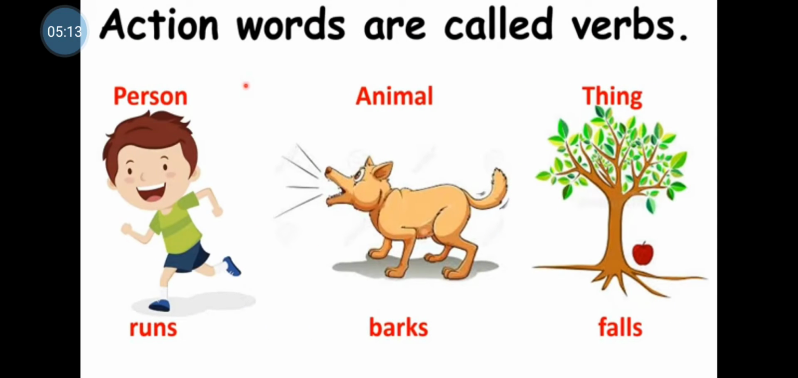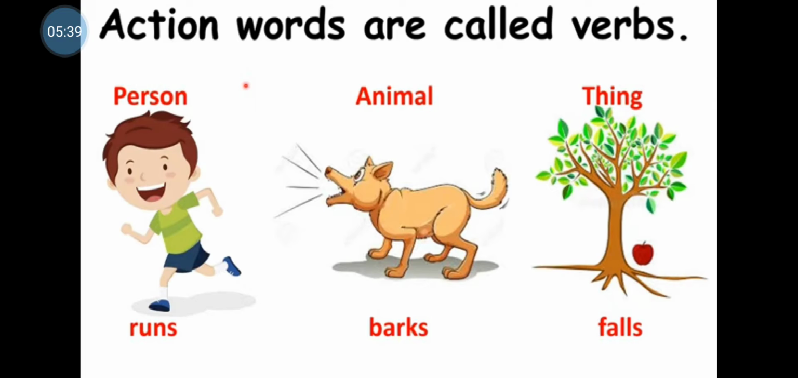Action words are called verbs. These words tell you what a person, animal, or a thing does. For example, the boy runs. Here the action done by the boy is runs. The dog barks. What is the action done by the dog here? Barks. So, barks is the verb.